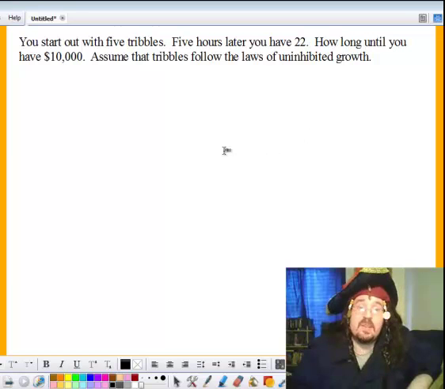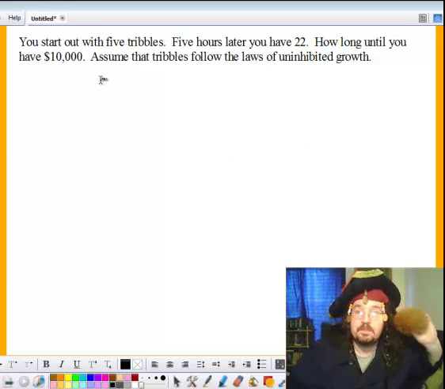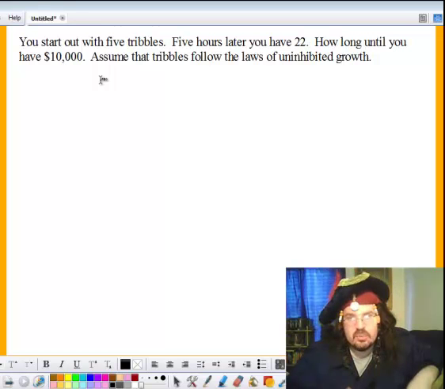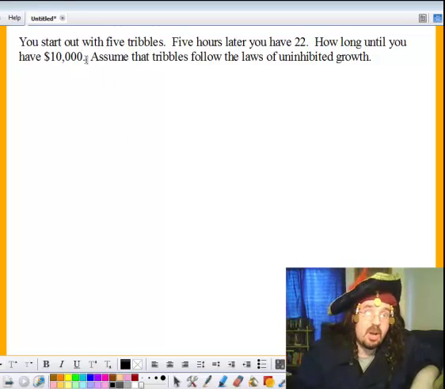Okay, so let's read through this problem. It says you start out with 5 tribbles, and 5 hours later you have 22. How long until you have 10,000? And I just realized I didn't put a question mark there.